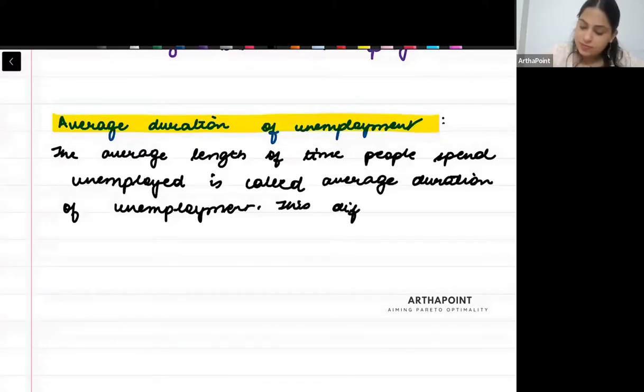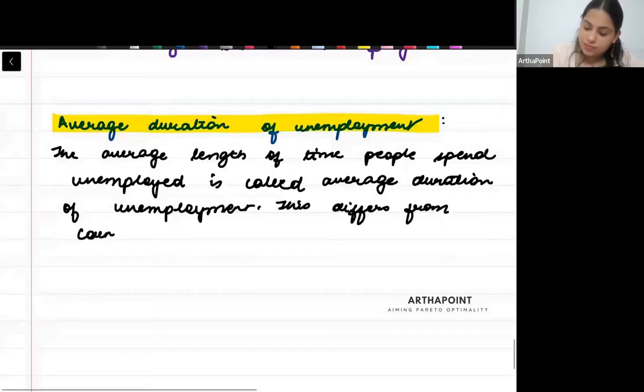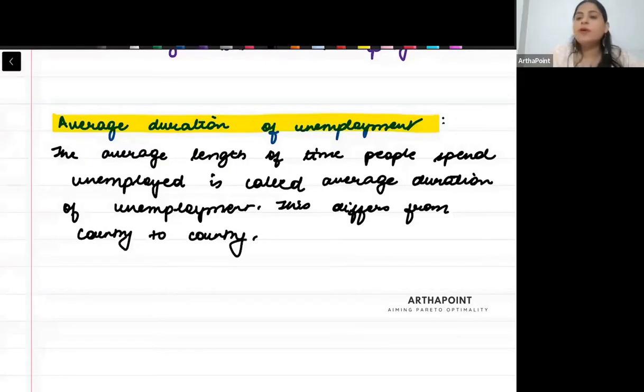Again, this differs from country to country. It can be different for each country. Now we want to go ahead and talk about something which is very, very important in this chapter, and that is the peaks and lows.